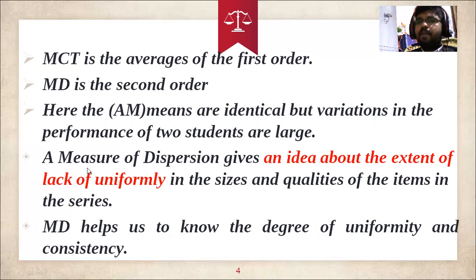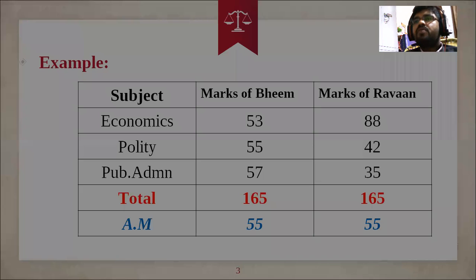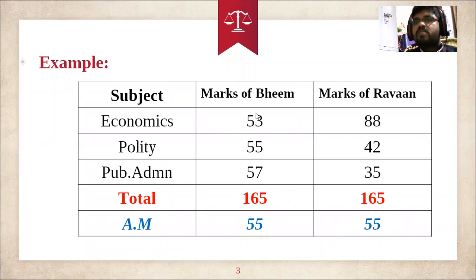And here, the measures of dispersion give an idea about the extent of lack of uniformity. Nothing but how much lack of uniformity there is in the marks. You can come to know this lack of uniformity, how much you scored.